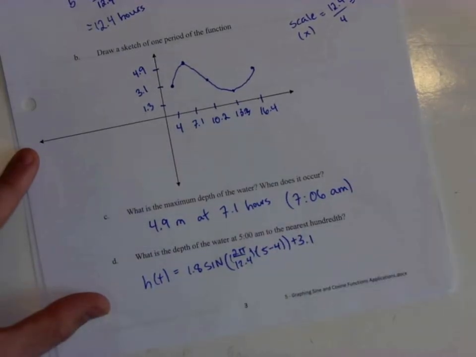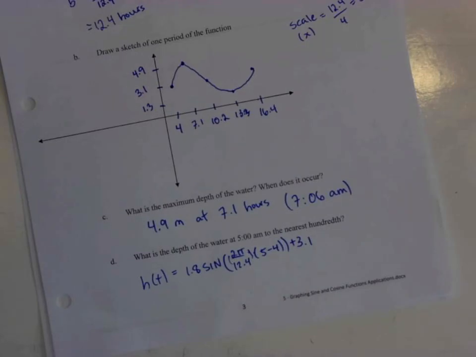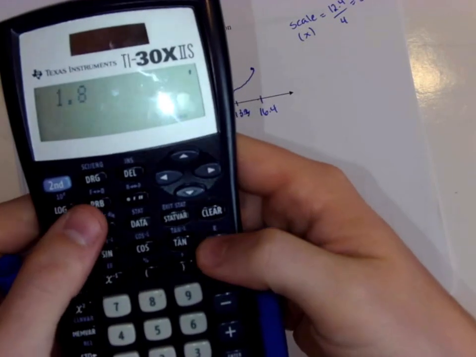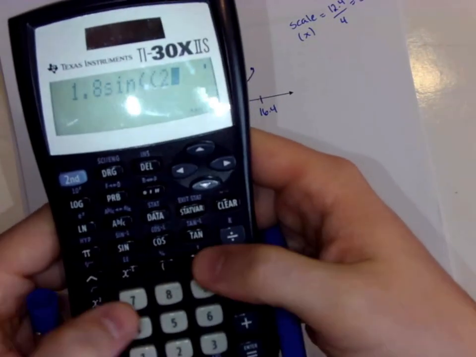And then we're going to add the 3.1. Making sure that everything is in radians, so we're in radians on the calculator. I go 1.8 times sine. Here's the extra brackets I talked about.